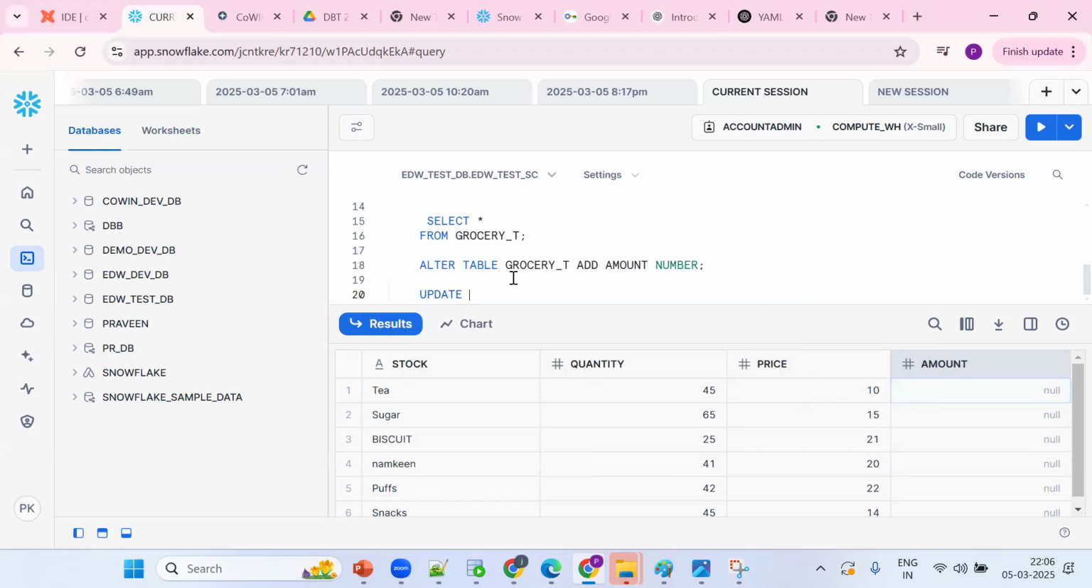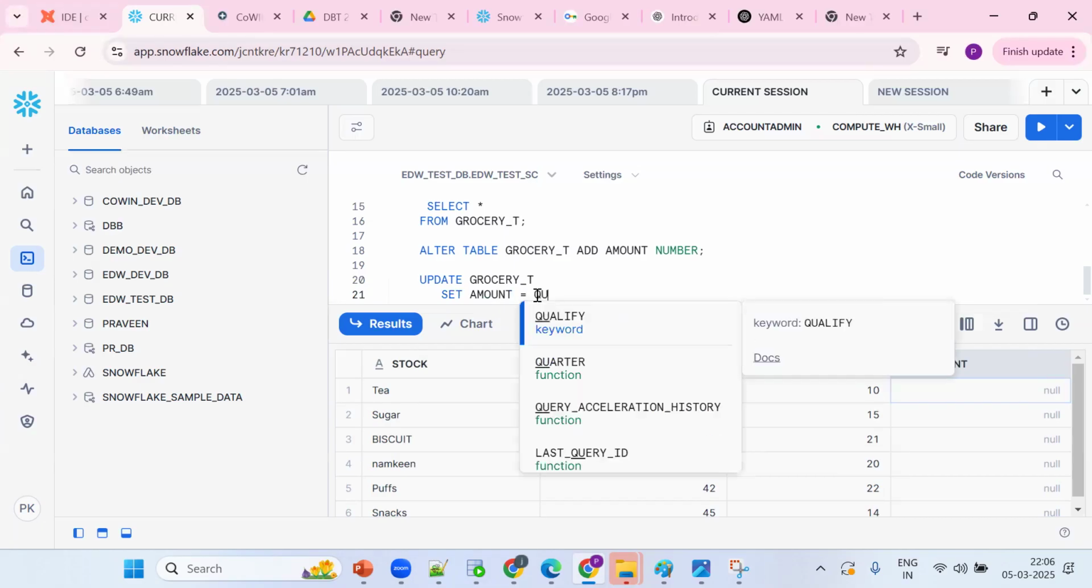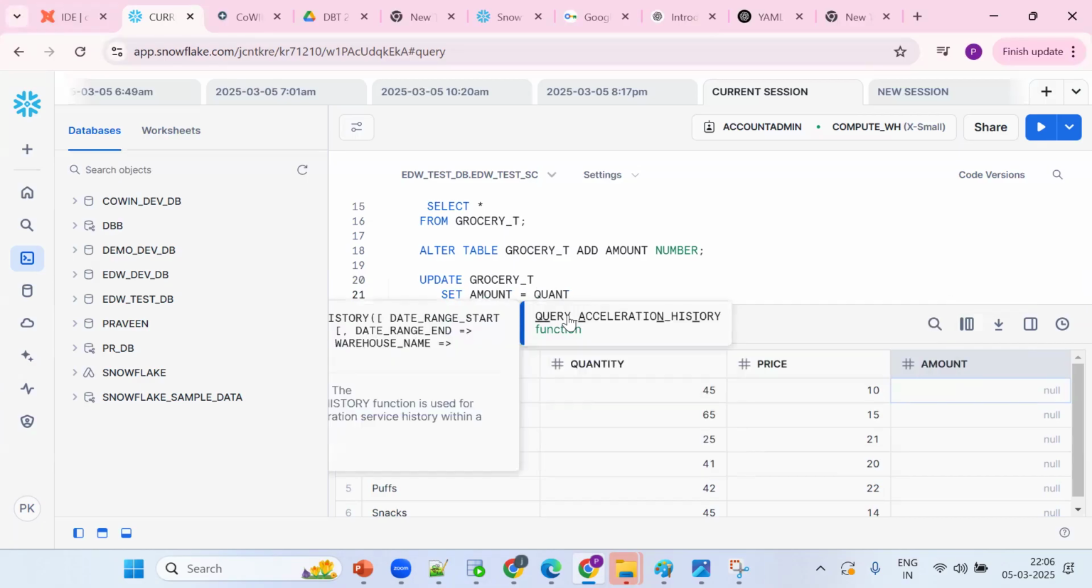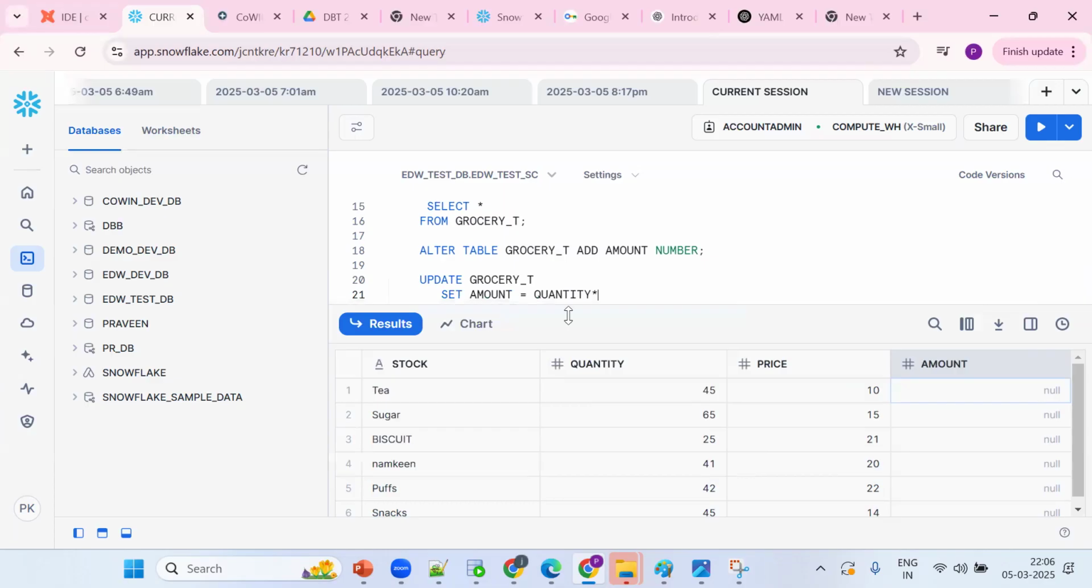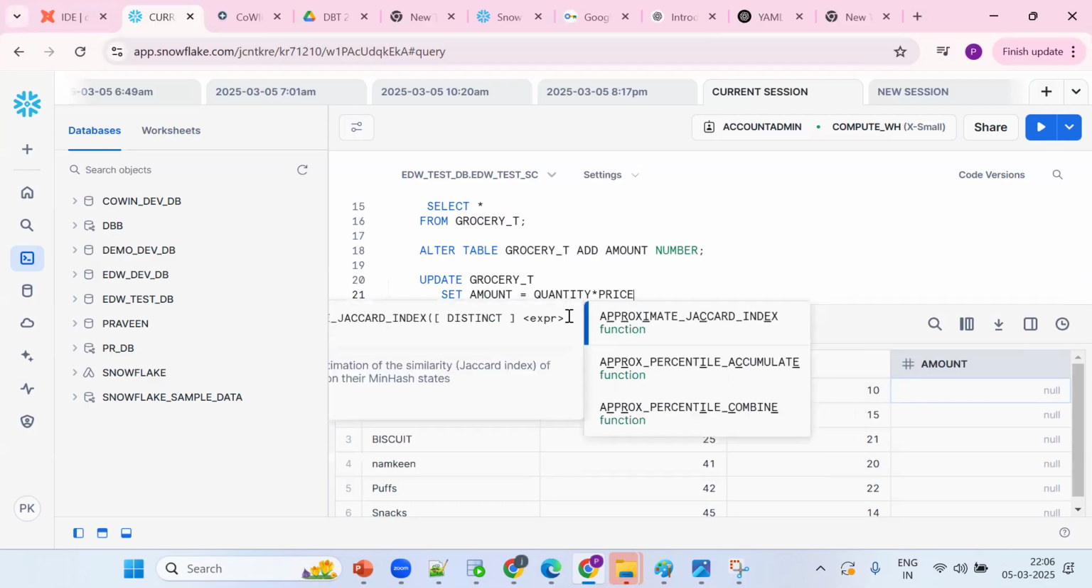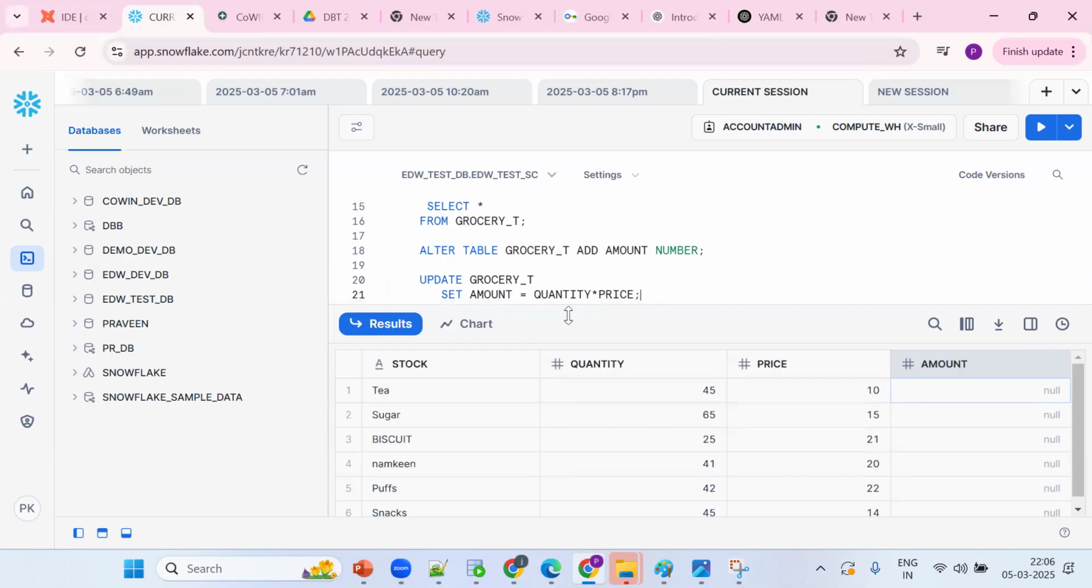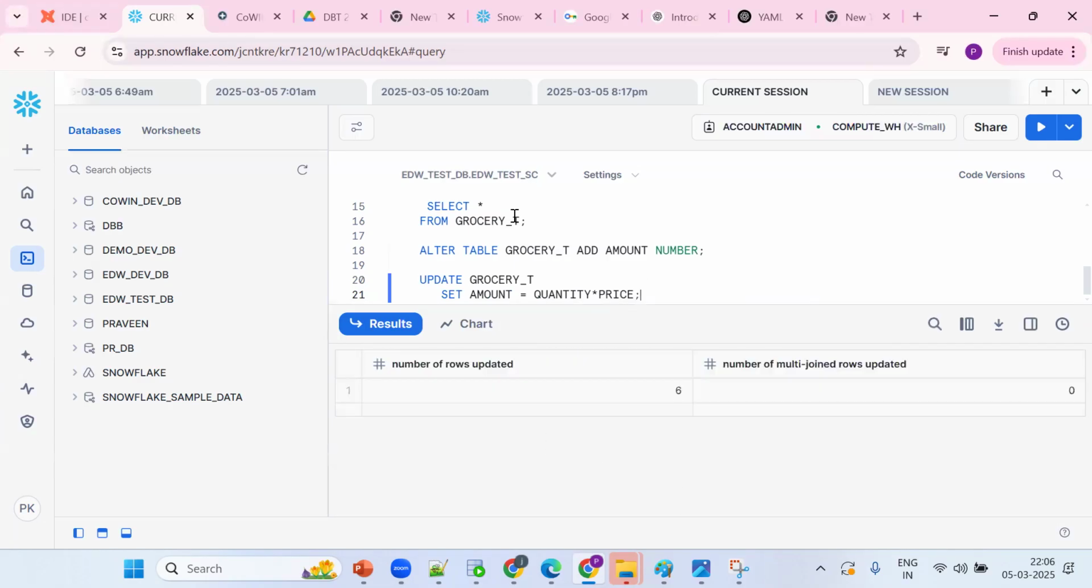Update table name, set what I want to set: amount equal to quantity into price, or price into quantity. Tell me, do we want to use the filtering concept here? No need, because it applies to all the records. So no need to go for the filtering concept. Now see the data, confirm the data.